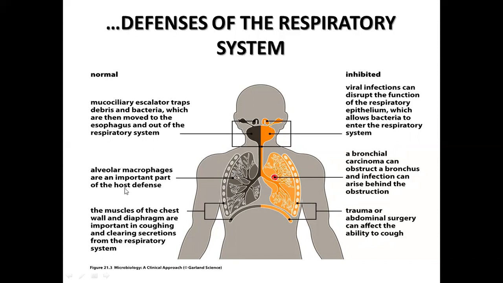The next part is the muscles of the chest wall and diaphragm. They are important in coughing and clearing secretions from the respiratory tract. These defenses are all inhibited in viral infections, which can disrupt the function of the respiratory epithelium and allow bacteria to enter the respiratory system. Bronchial carcinoma can obstruct a bronchus, and infection can arise behind the obstruction. Trauma or abdominal surgery can affect the ability to cough.